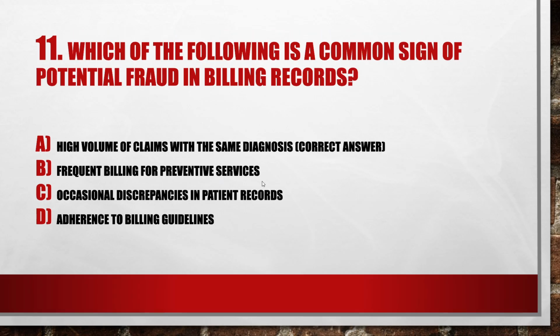Next question, which of the following is a common sign of potential fraud in billing records? Option A, high volume of claims with the same diagnosis. Option B, frequent billing for preventive services. Option C, occasional discrepancies in patient records. Option D, adherence to billing guidelines. The right option is option A, high volume of claims with the same diagnosis.